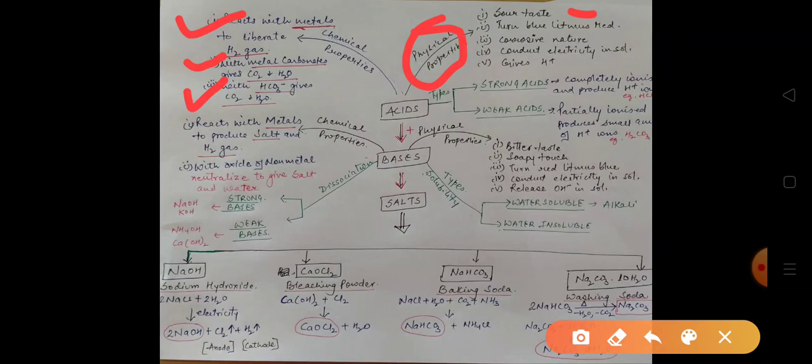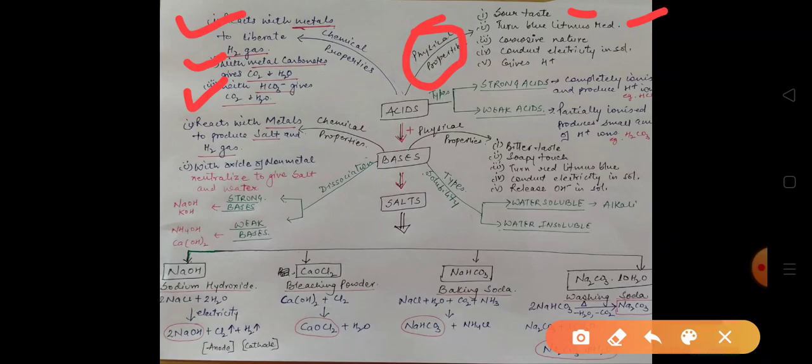Second, when we dip blue litmus paper in an acid, it turns red. The color changes from blue to red. That is the indication that the substance is an acid.